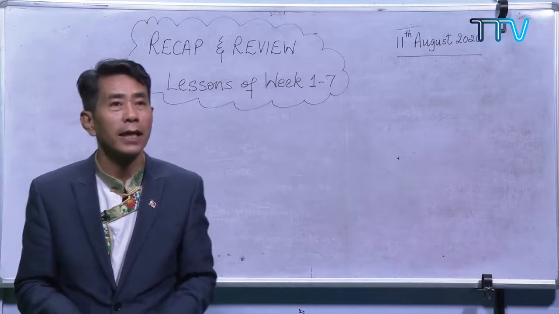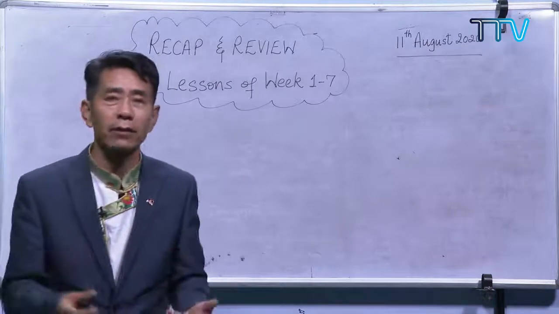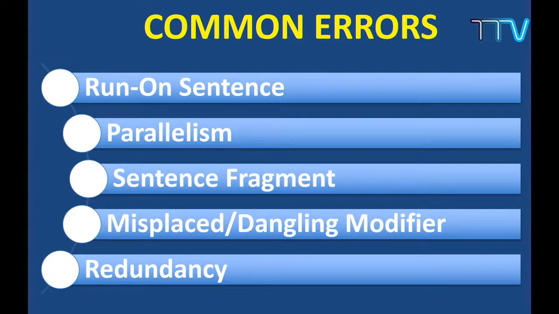Last but not least, we talked about common errors. That was what I did yesterday. There are some common errors that we tend to make. I've just given you some examples: run-on sentence, parallelism, sentence fragment, misplaced or dangling modifier, and redundancy. These are some of the common errors. If you are interested in knowing more, try typing the word redundancy in Google, and you will get some idea of the different common errors we have.